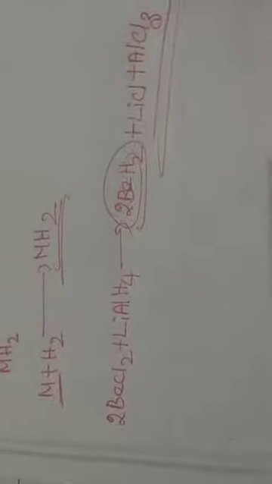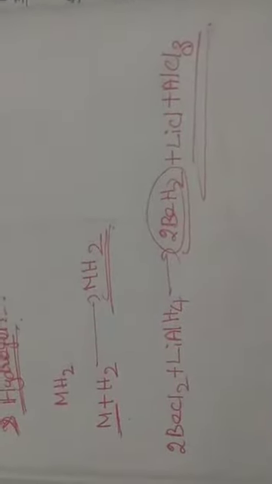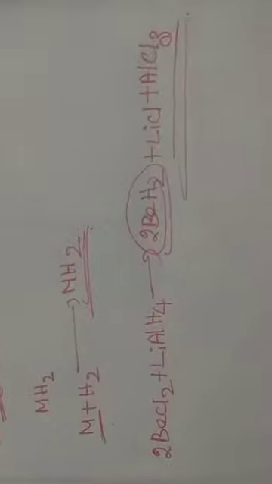This is the formation of beryllium hydride, because beryllium does not react with hydrogen or halogen directly. That's why in the halogen reaction we treated beryllium oxide with carbon and chlorine to form beryllium chloride, and in the hydrogen reaction we reacted beryllium chloride with lithium aluminium hydride to form beryllium hydride. Okay, that's all for today's class. Thank you students.